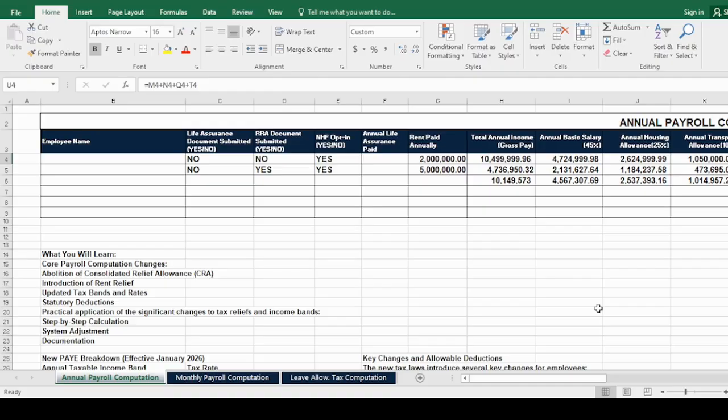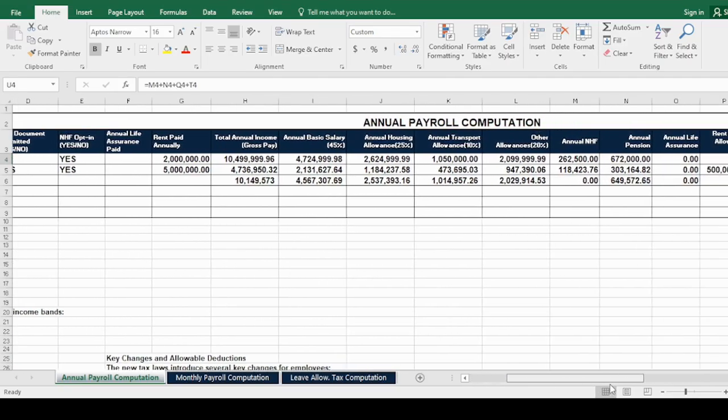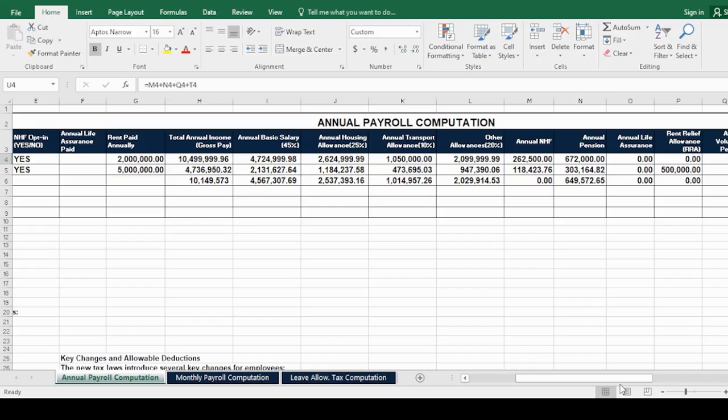And then the next is the National Housing Fund, NHF, which is voluntary. Employees need to indicate if they want to opt in or out, and you need to also indicate this response under the NHF opt-in yes or no heading. Next is annual life assurance paid, which should be indicated. Next is rent paid annually, which should also be indicated. Next is total annual income, gross pay as agreed with the employee.